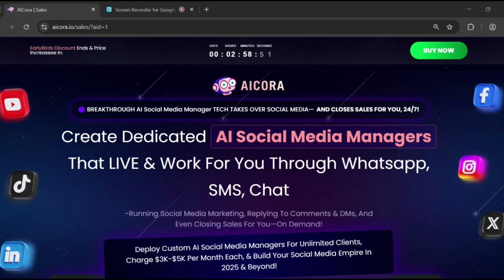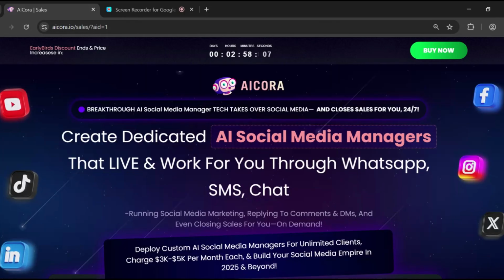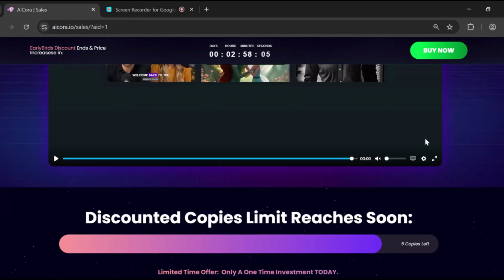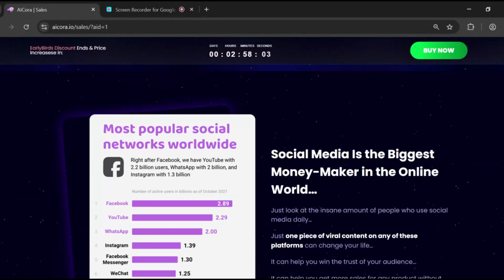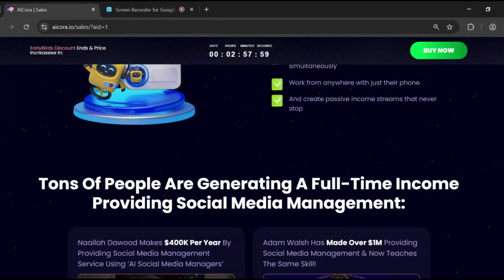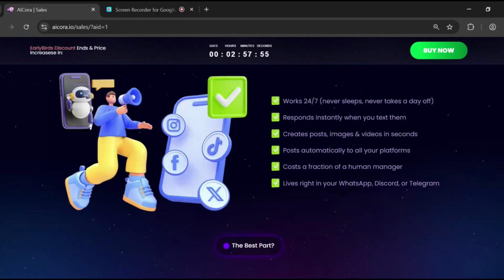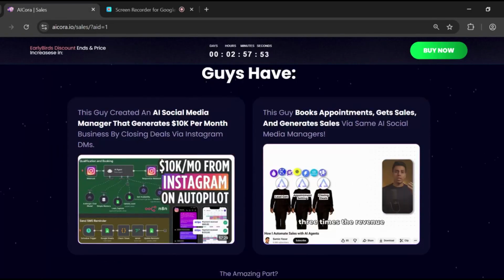What if you could have a full social media team without hiring a single person? People replying to comments, scheduling posts, tracking performance, and all that happening while you just sit back and watch. Sounds crazy? Hold on, because what you're about to see could literally change the way you manage social media forever.